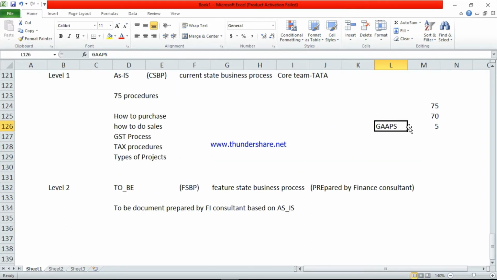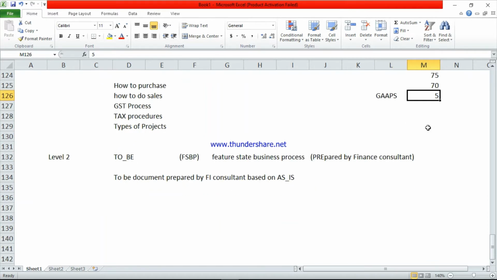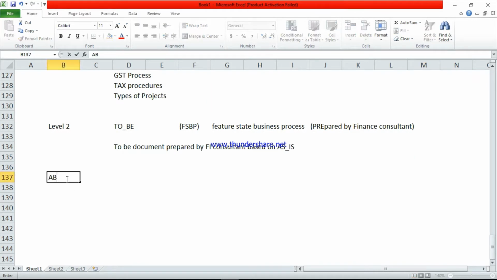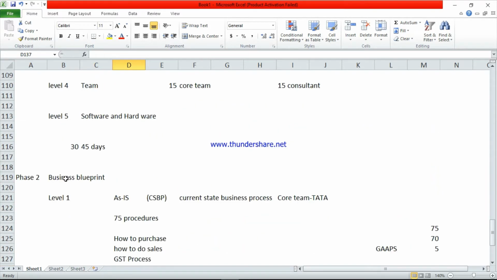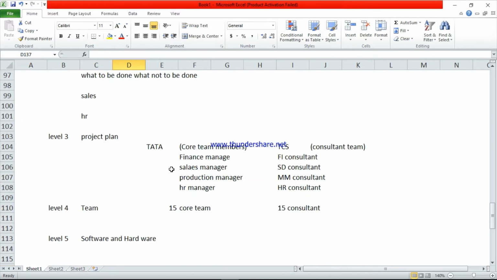Now the functional team will give these gaps to the technical department. The technical department are called ABAPers. See here, core team members work for Tata. The consultant team works for TCS.